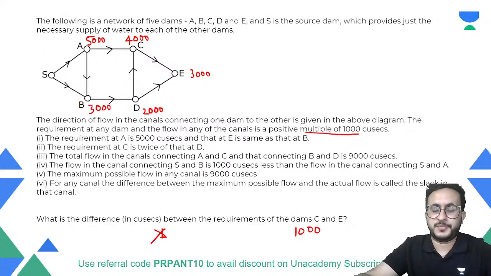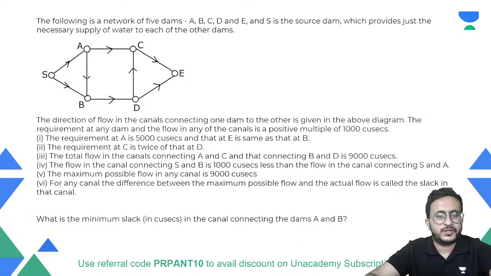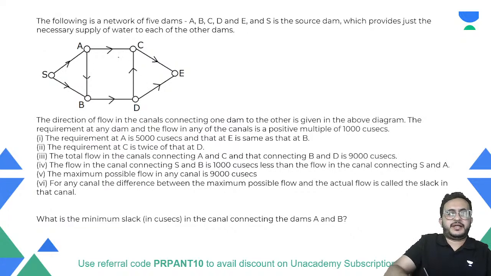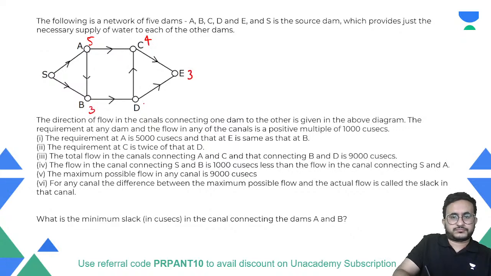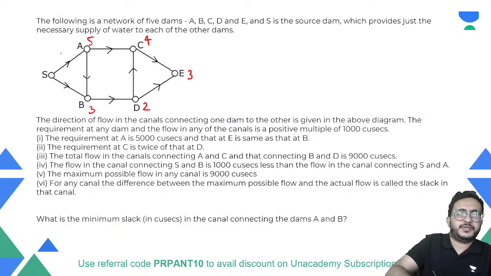That's a common mistake that people commit, because for our convenience we use those numbers. So when we are in a hurry we make such mistakes. Okay. What is the minimum slack in the canal connecting dams A and B? It is asking what is the minimum slack in A and B.